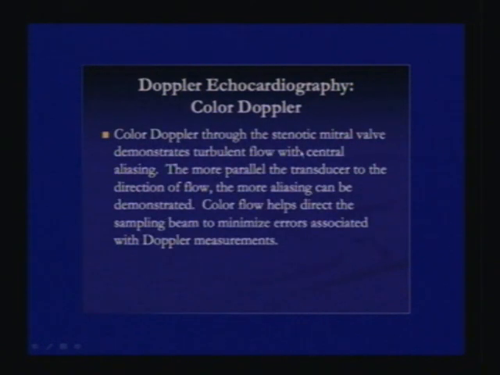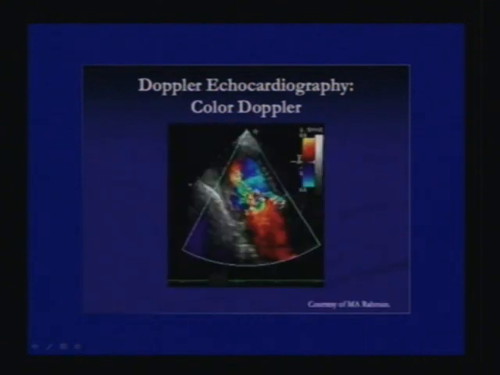Color Doppler through the stenotic mitral valve demonstrates a turbulent flow with central aliasing. The more parallel the transducer to the direction of the flow, the more aliasing can be demonstrated. Color flow helps direct the sample beam to minimize errors associated with Doppler measurements. Here you can see aliasing. There's a stenosis. This is the mitral valve, and you can see this turbulent flow in color, which is aliased flow, seen in the center.